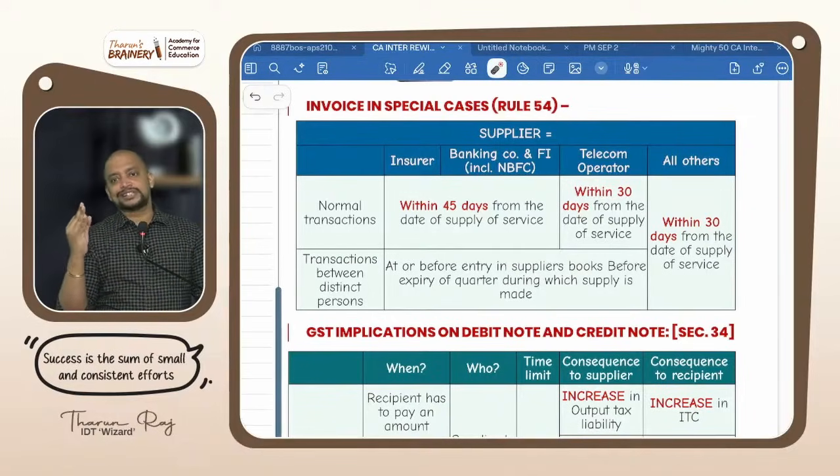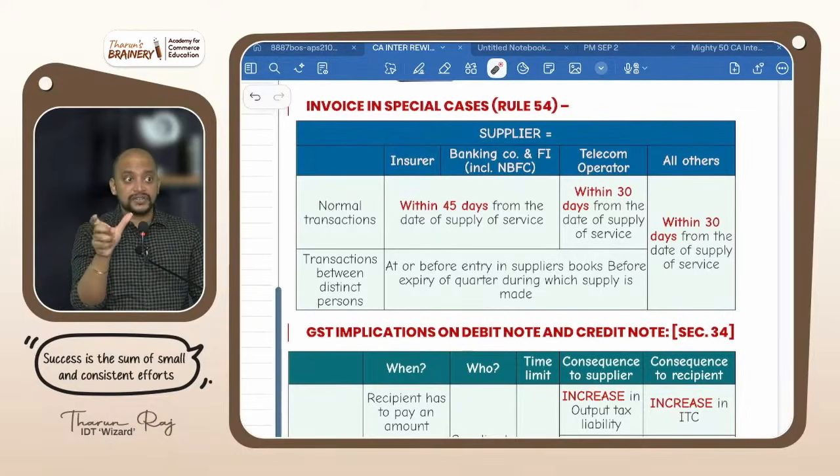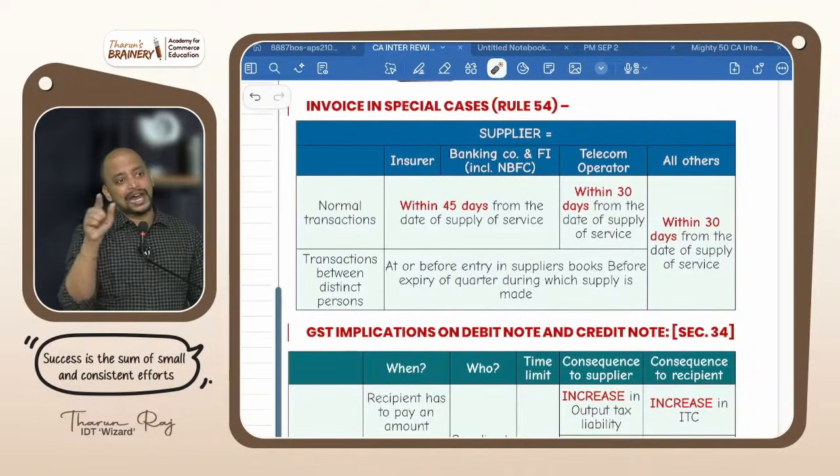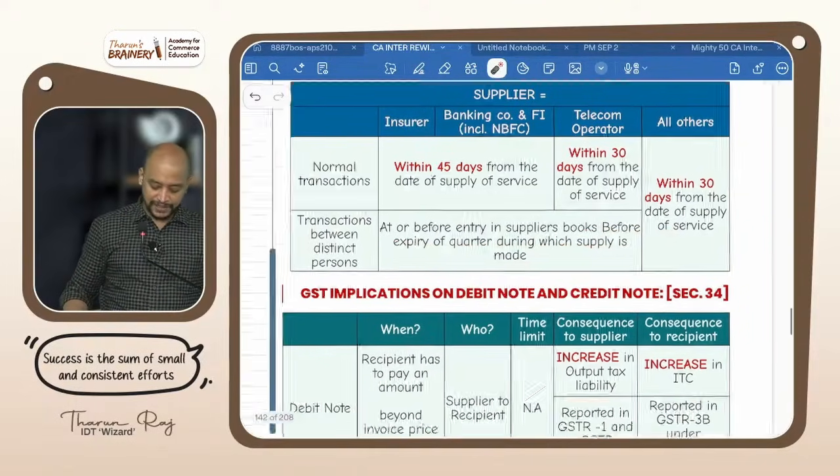Bank, insurance, telecom sector. Between distinct persons, if there is any transaction, by end of the quarter, if they issue the invoice, that is okay. Between distinct persons, which sectors? Banking, insurance, telecom. Distinct persons means one registration to another registration. By end of quarter, if they give the invoice before expiry of the quarter, that is sufficient.